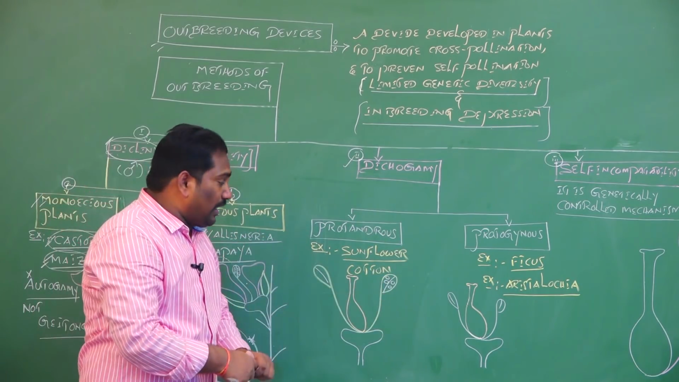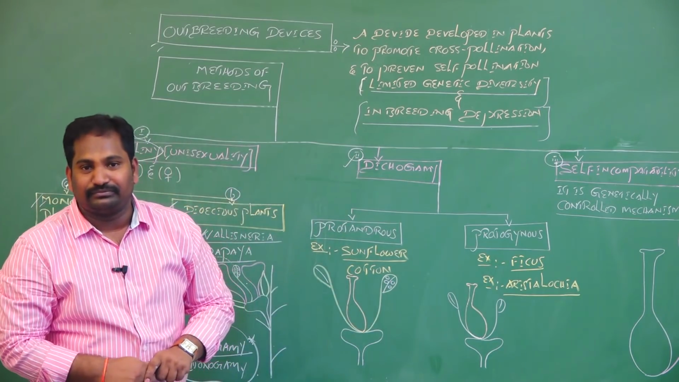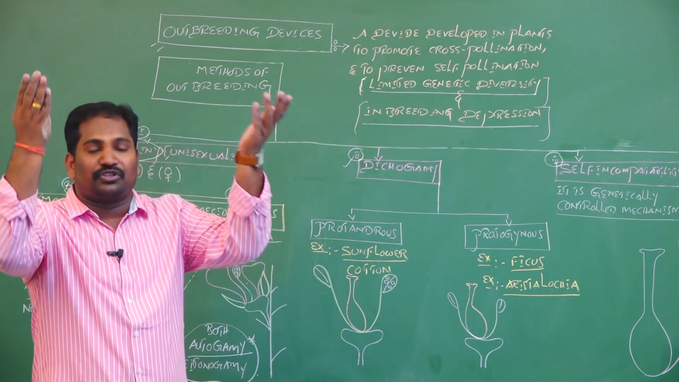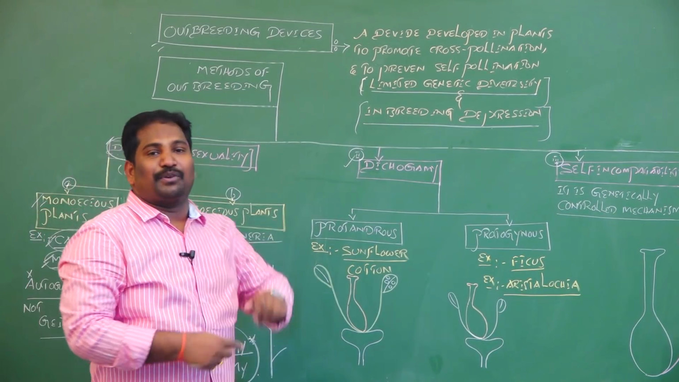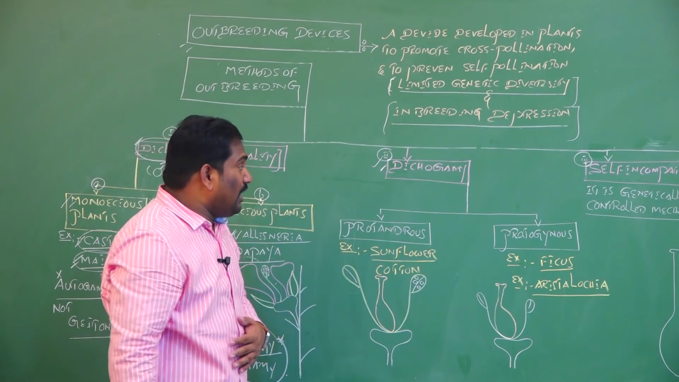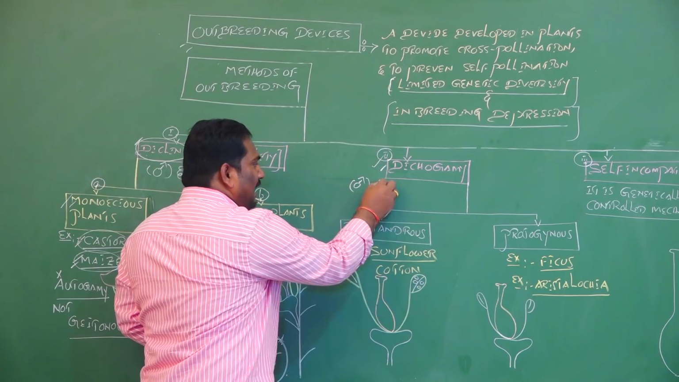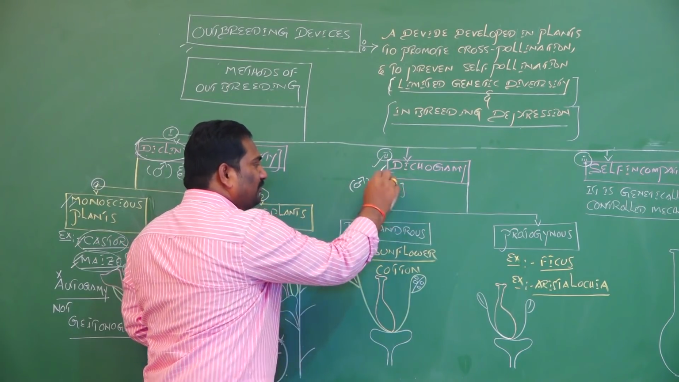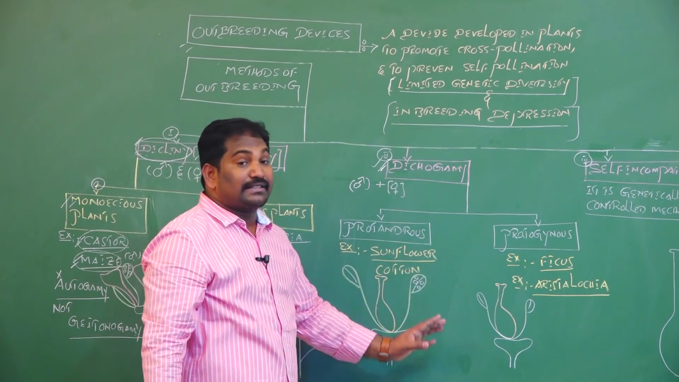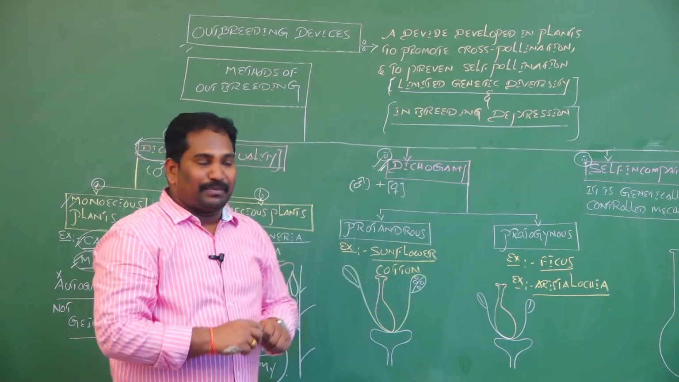But in a bisexual flower, if maturation of androecium and gynoecium is at different durations of time, there is a chance of prevention of autogamy, there is a chance of promotion of allogamy or cross pollination. The definition for dichogamy is maturation of male sex organ androecium and female sex organ gynoecium at different time periods is called as dichogamy. Dicho means different time duration, gamy means gametes, male and female gametes.